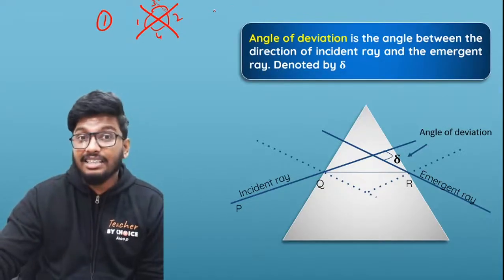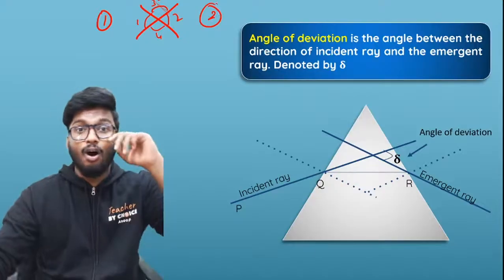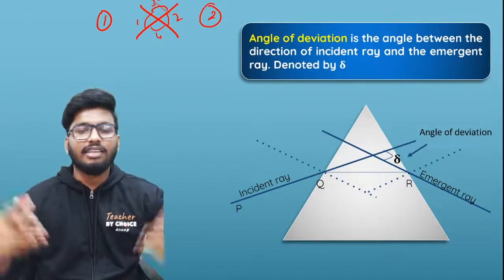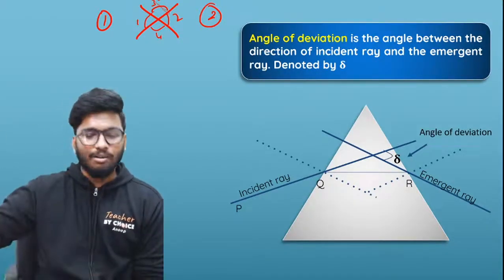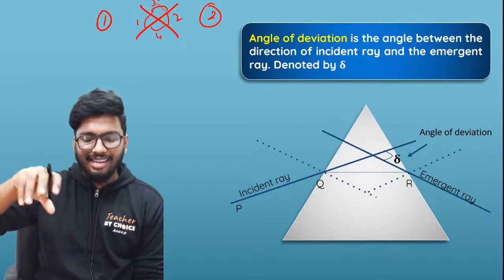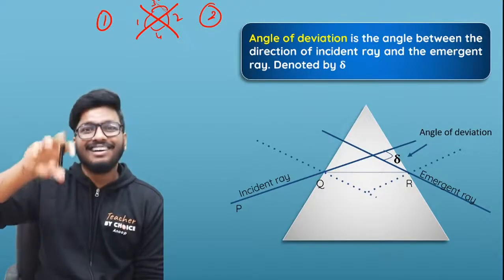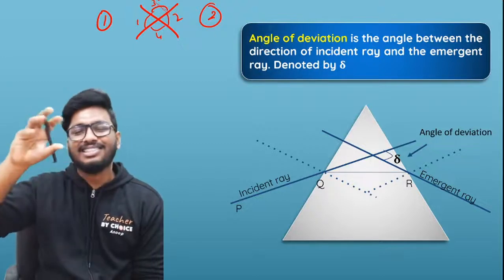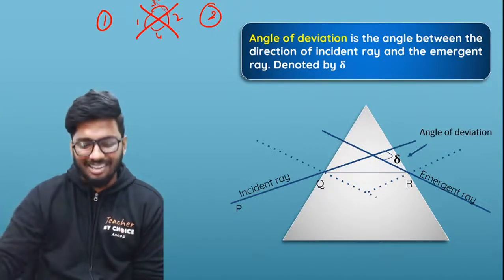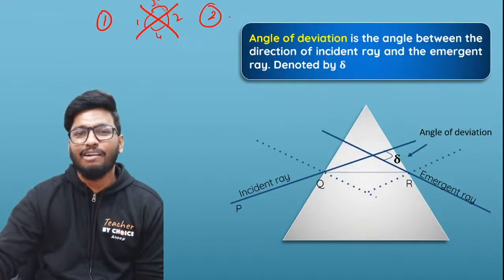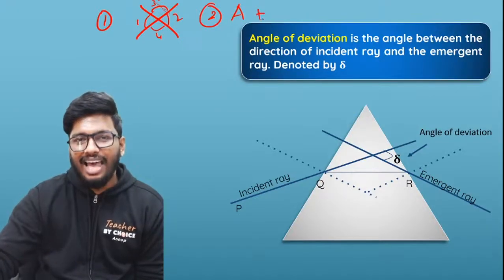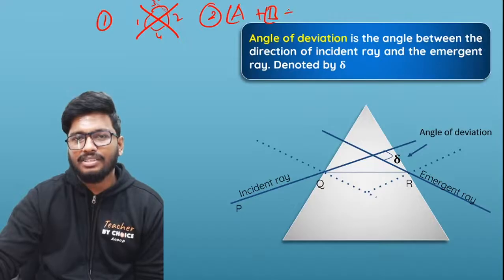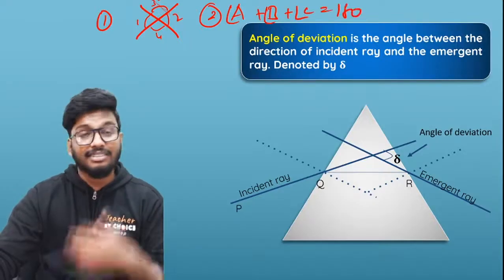The second thing is the sum of all three angles in a triangle. What is the sum of all the angles in a triangle? 180 degrees. Again, this is one more thing to remember. So angle A plus angle B plus angle C is equal to 180 degrees. This is the second thing I want you to remember.